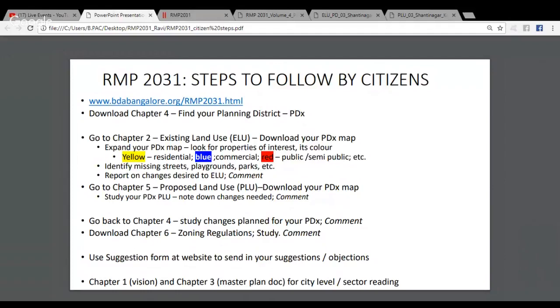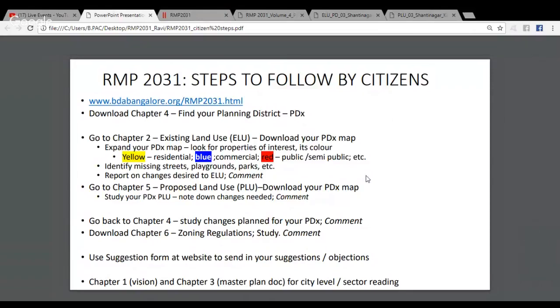The question that you have to ask for yourself, or at the resident welfare level, is: is this how you want your neighborhood to be? And if this is how you want your neighborhood to be, how will the blues actually become yellows in reality? As I mentioned earlier, some of the blues would have had legitimate permission to run as a commercial establishment. So there are certain gray areas in this yellow-blue stuff that is happening, and this is something you can apply your mind to, in terms of what it means for you as you look at this whole exercise.